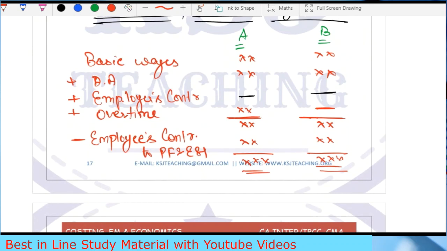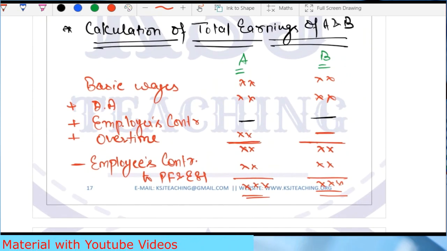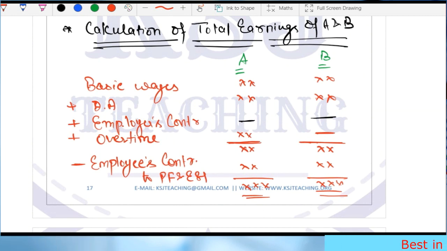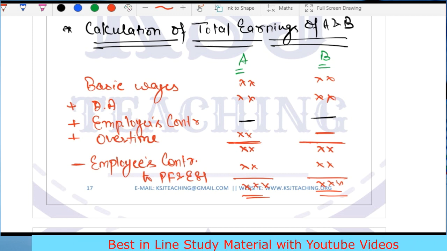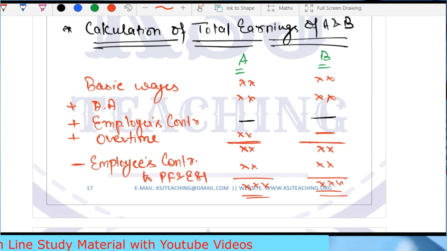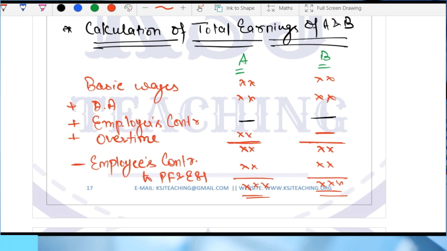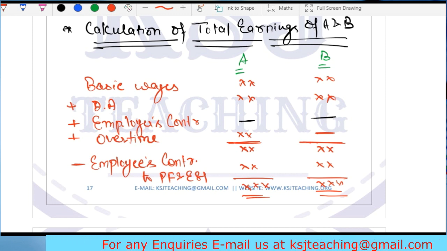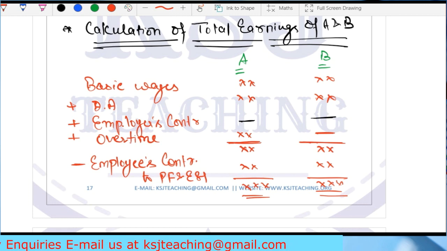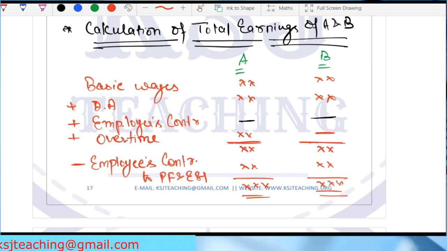So in the next lecture, we'll be starting with a new topic, that is incentive schemes. Again, a very important topic, very interesting topic. And most importantly, for CA intermediate new course, most of the incentive schemes have been deleted. Only 2 or 3 we have to study, and that is what we are going to do, right? For rest of the people, like for CMA students or for CA old course students who have to cover all the incentive schemes, they can refer to the other lectures, right? The lectures that are already uploaded. In that lecture number 23 to 27, I have discussed all the incentive schemes there. You can listen to it from there.